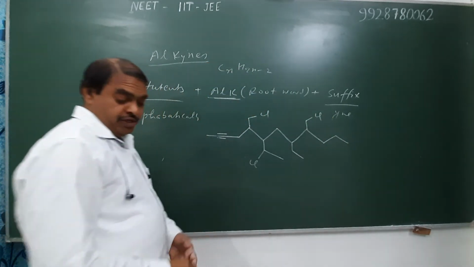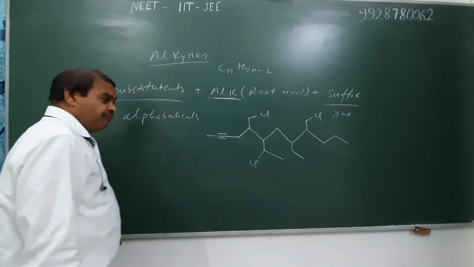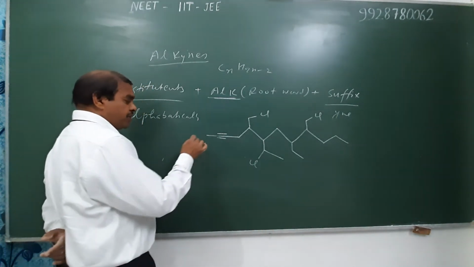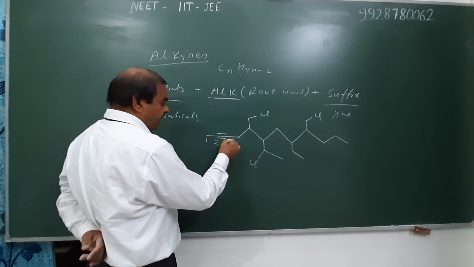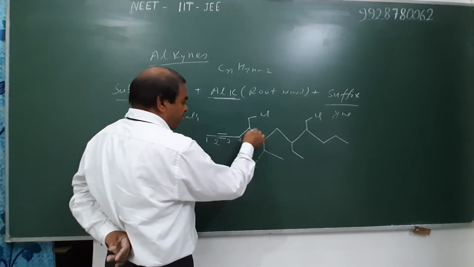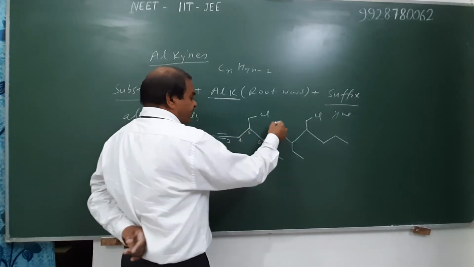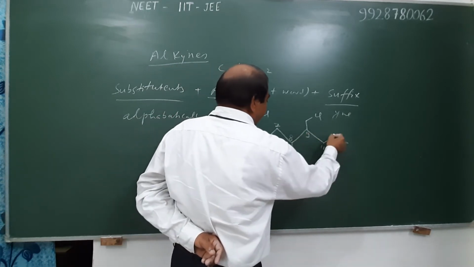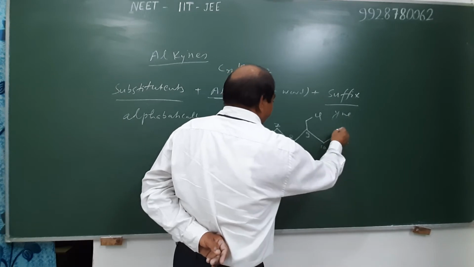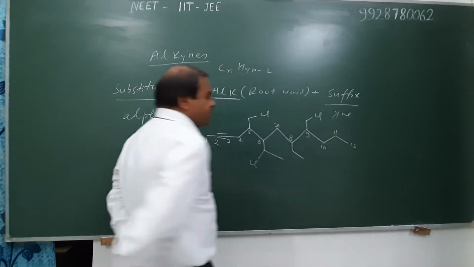First, we select the principal chain in which the carbon-carbon triple bond must be there, and number 1, 2, 3, 4, 5, 6, 7, 8, 9, 10, 11, and a total of 12 carbons are there.